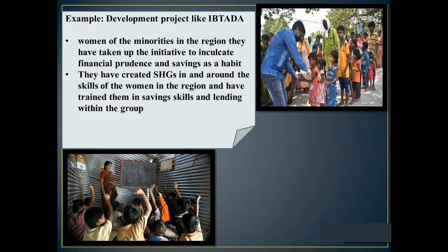This NGO deals with two sets of communities. One is girls of the minority community and another is women of the minorities.